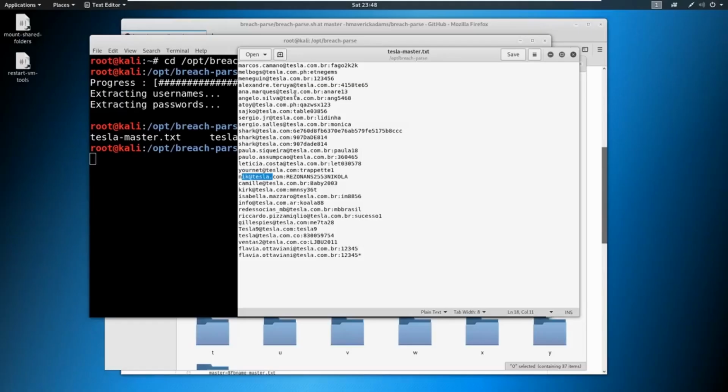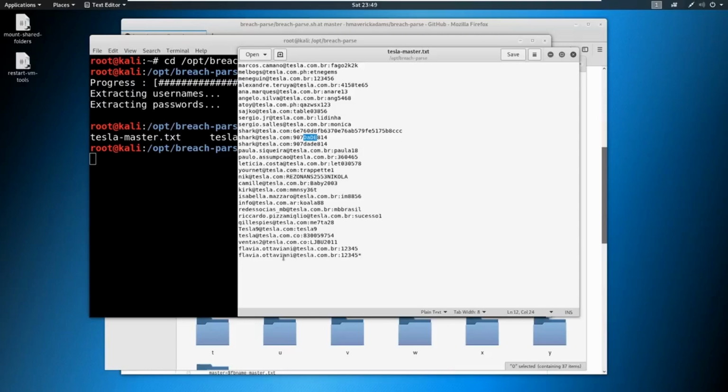But again, what we're after here is potential repeat offenders. So look at this shark @tesla.com. It got popped twice. And the password is very, very similar. So if I were to attack tesla.com through a login interface, I might spray this username with this password and this password. That's what we call credential stuffing, because we already know the passwords. And then I might make some modification of capitalized letters and non-capitalized letters with DADE, because 907 and 814 appear to be consistent. So I would alternate capitals and non-capitals here in lowercase and just see maybe if something sticks.